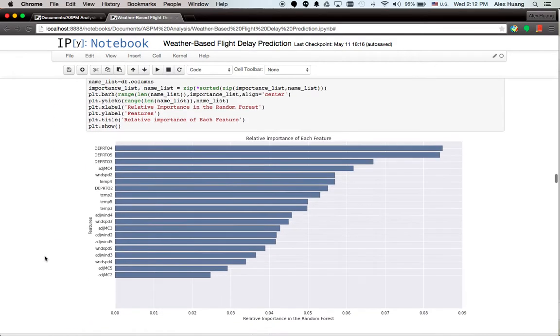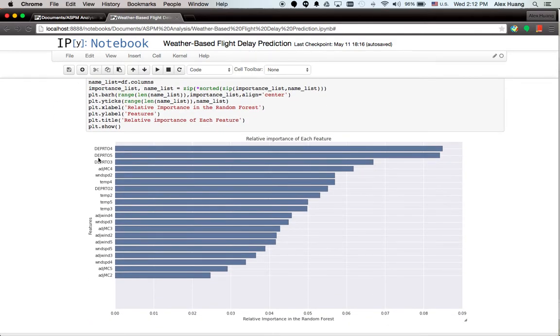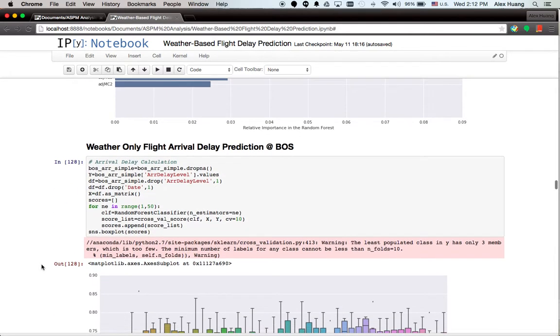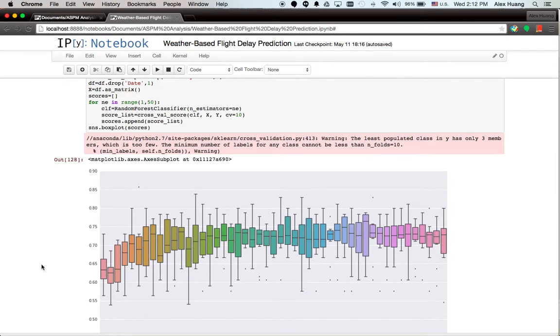And on the other hand, this is a list of the importance of each feature, which is relevant. Here we think that the ratio between demand and capacity are the critical ones. And then we also look at the arrival, where, as you can see here, the prediction accuracy for arrival is a little bit higher, maybe around 5% higher than departures, at least for Boston.